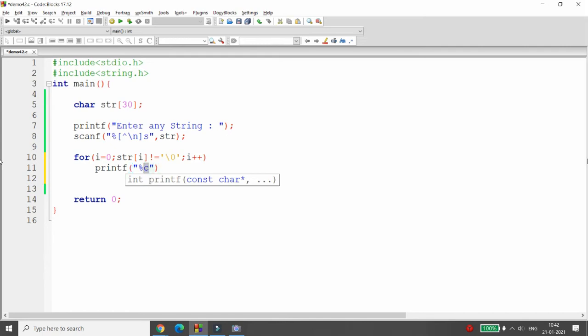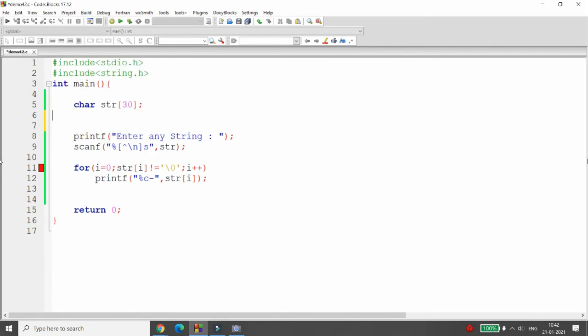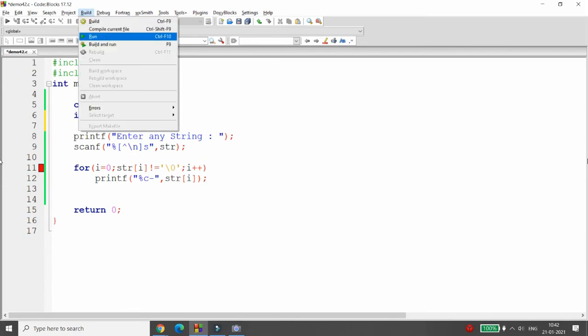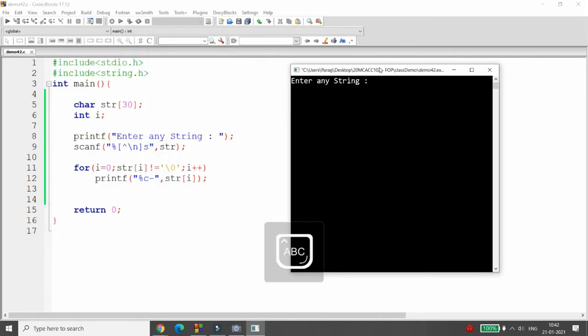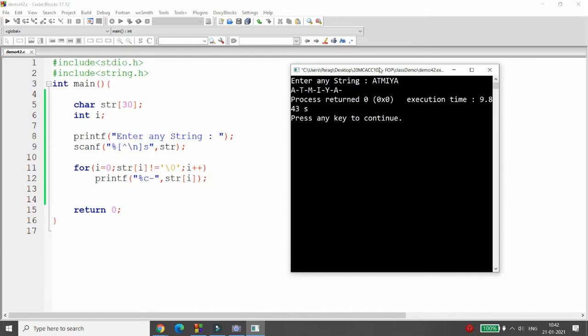Now I will not use the percentage s, but I will use the percentage c. And I am using the dash. And I am printing what? str of i. So whenever you are printing str of i, definitely I need to declare the variable that is integer i. So here you can do the build and run. Whenever you do the build and run, it is asking me for the string. I'm writing here the string that is ATMIYA. See carefully what it is doing. It is printing A dash, T dash, M dash, I dash, Y dash, A dash, right? So this is the output.